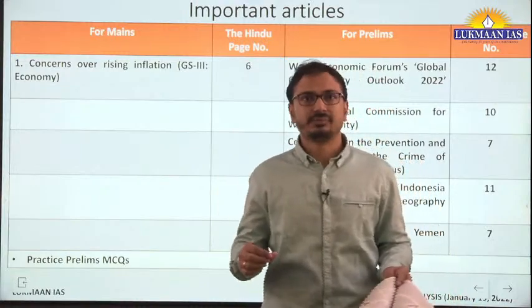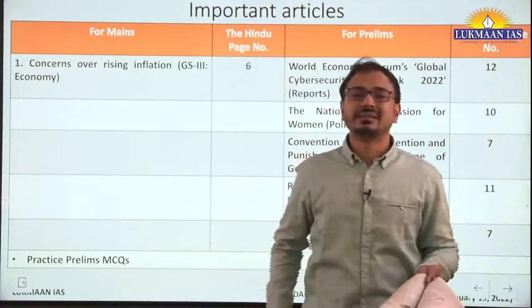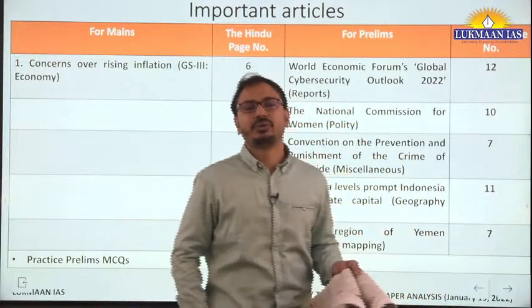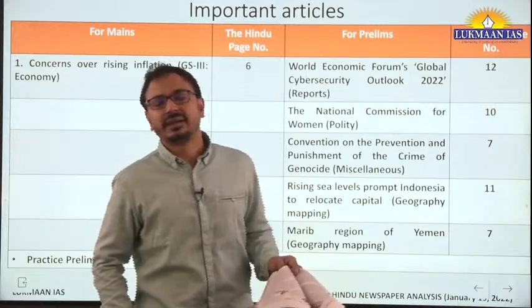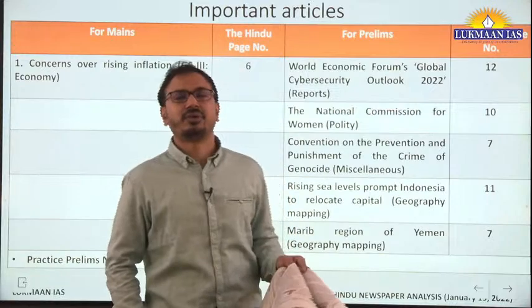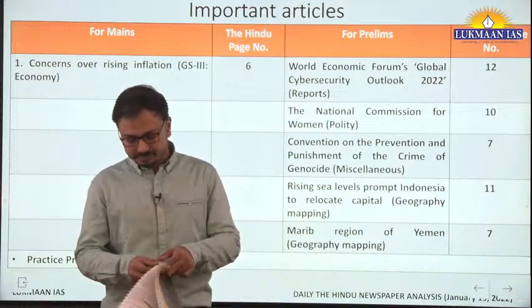So this is what the article is discussing. Now for the prelims examination we will take input here. What is this particular convention, when it was adopted, whether India has signed or ratified it, all these aspects are important for the prelims examination.